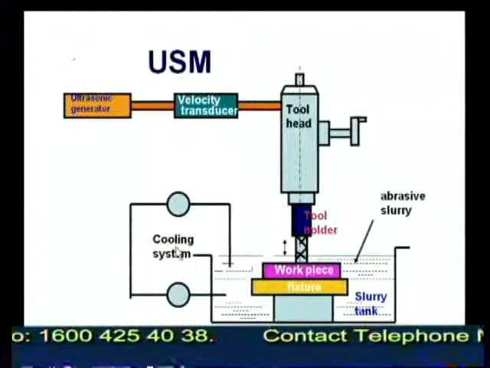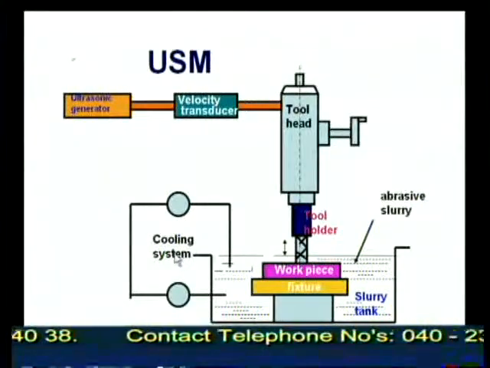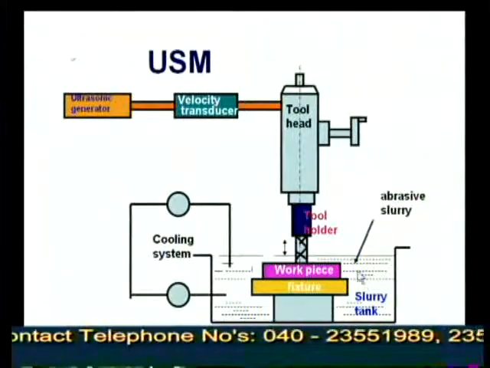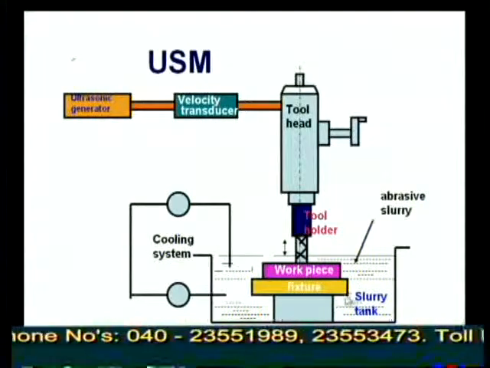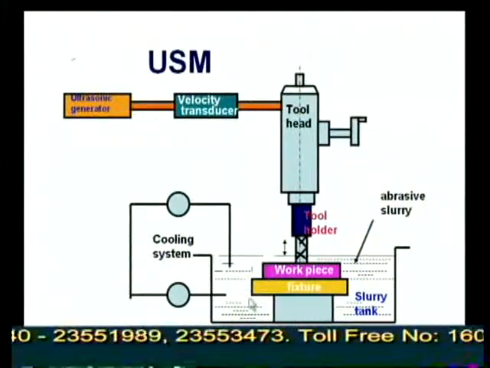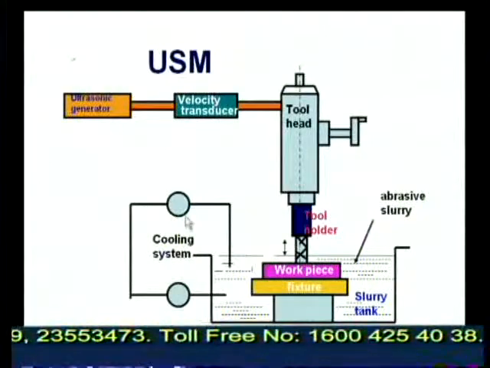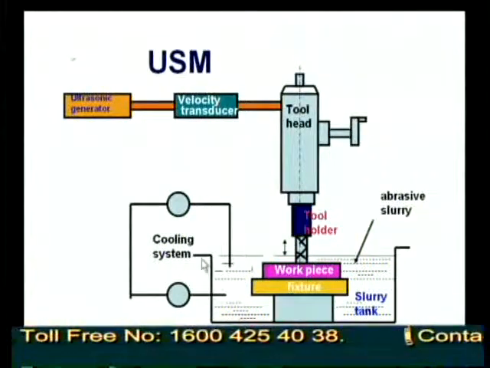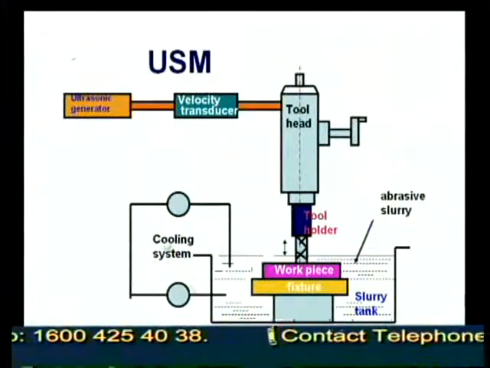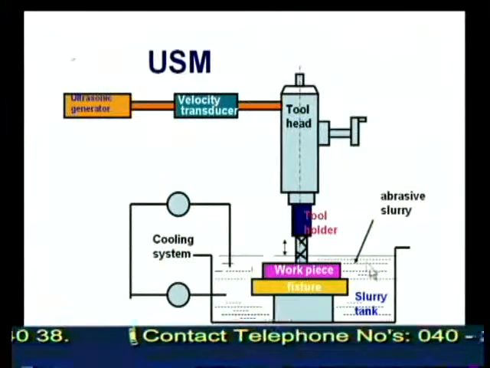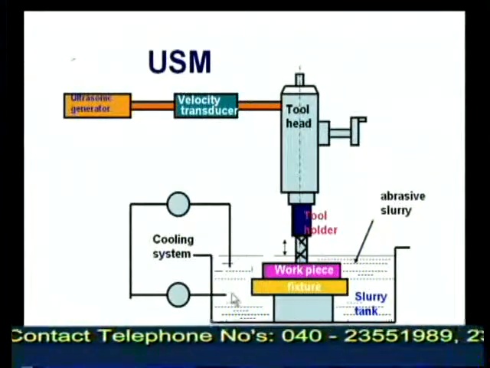In such a case we will go for a cooling system, so that this abrasive slurry which is at a hot temperature can be cooled through two pumps, and a refrigerated system will be maintained here, so that we can maintain this abrasive slurry at 5 to 6 degrees of temperature.